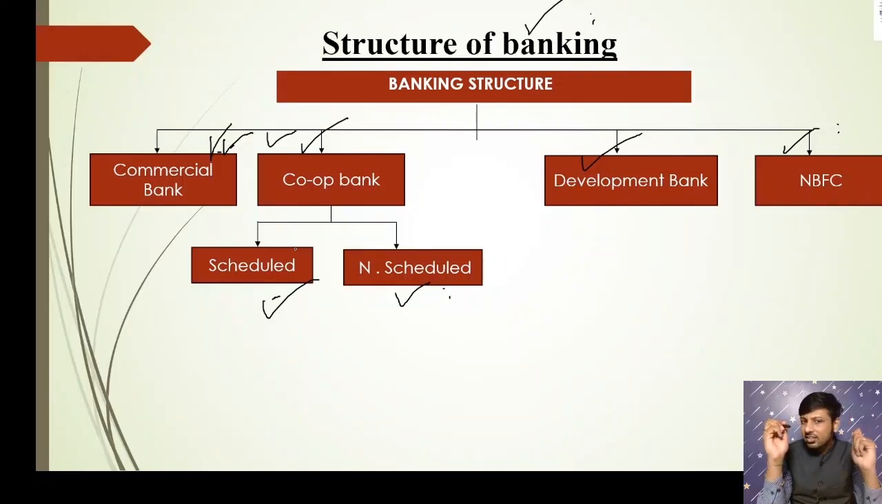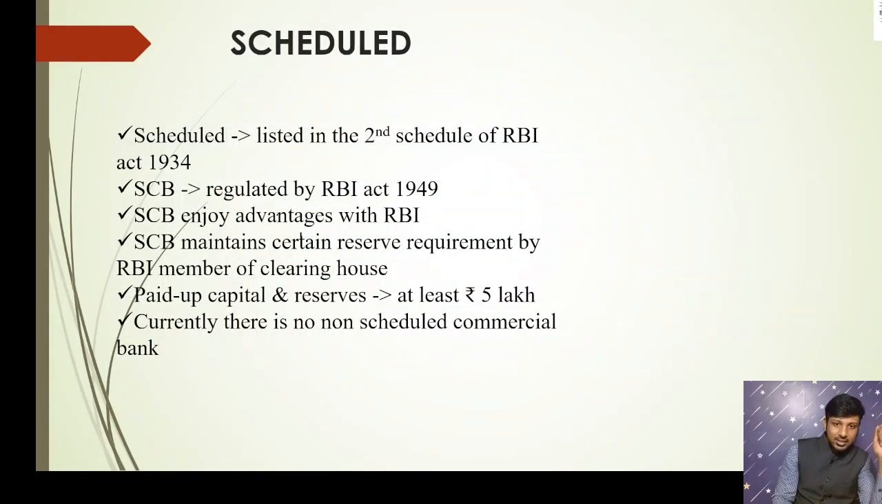So what is scheduled and what is non-scheduled? Scheduled means nothing but it has been listed under the second schedule of the RBI Act of 1934. If it is listed under the RBI Act of 1934, then it is known as a scheduled bank. If it is not listed under the RBI second schedule, then it is known as a non-scheduled bank. If it is scheduled, the RBI Act applies to those scheduled banks, and under the Act, RBI will regulate them.